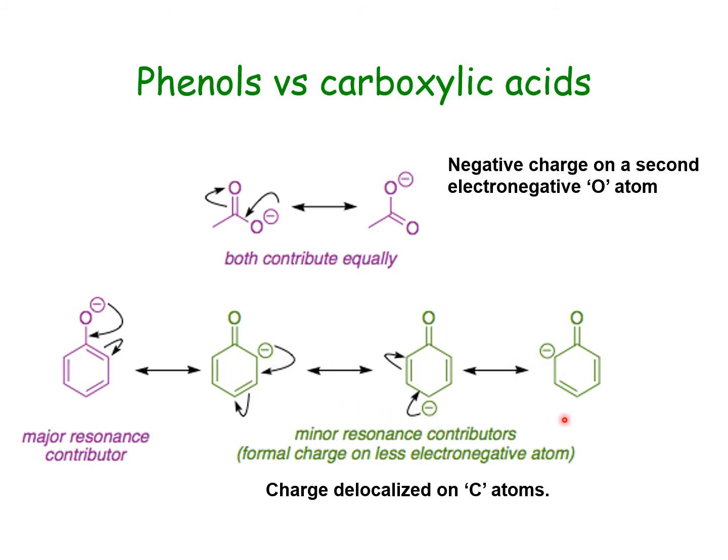So though there are four structures possible, there is only one major structure holding the negative charge on the oxygen, whereas in the carboxylate ion we have two such structures which are equivalent. That resonance is much stronger than in phenol. So phenols are weakly acidic as compared to carboxylic acids.